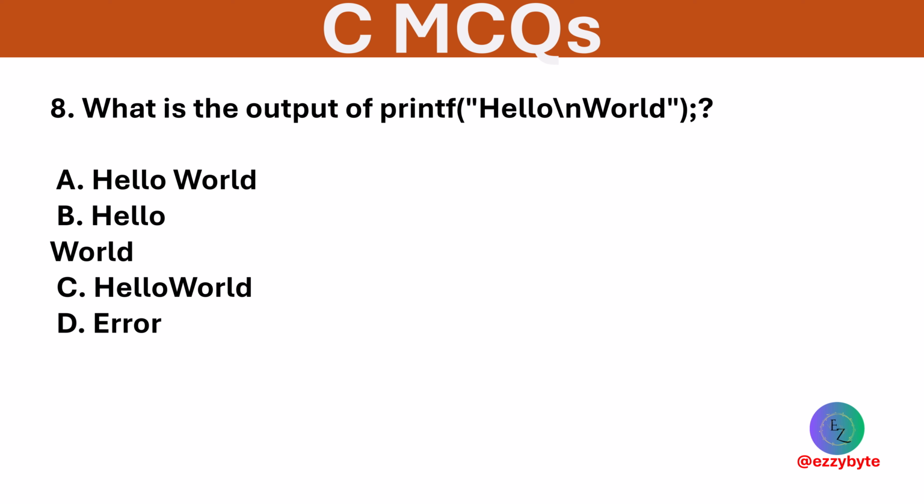What is the output of the following printf statement? The options are hello space world, hello world in the next line, hello world without space, and error. Option B is correct. Slash n creates a new line, so the output is printed in the next line.